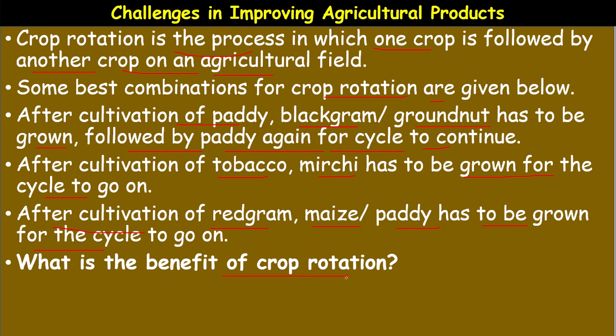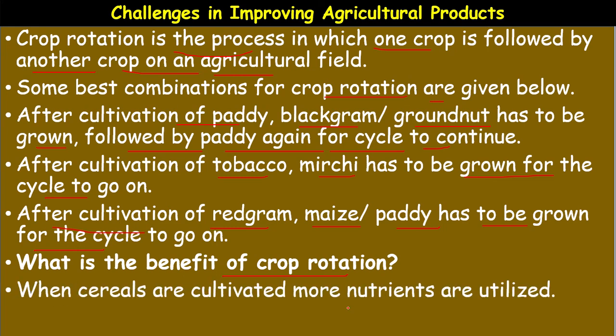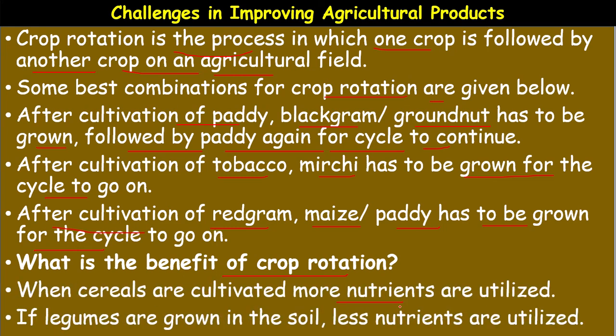The crop rotation has the benefit that the deficiency of various nutrients, which results in various physiological disorders in the plants, can be addressed. The nutrient deficiency means either nitrogen or phosphorus or potassium, and their deficiency can be replenished by growing these leguminous crops as an alternate crop. When the cereals are cultivated, more nutrients are utilized. So, if legumes are grown in the soil, fewer nutrients are utilized. Okay. So the nutrients are retained in the soil when we grow the leguminous crops.